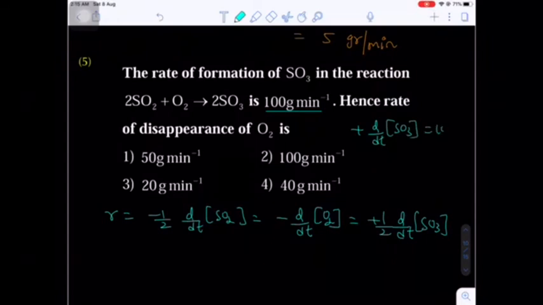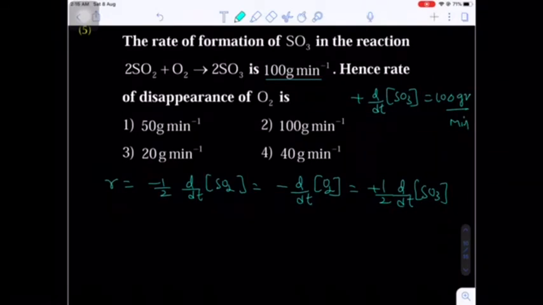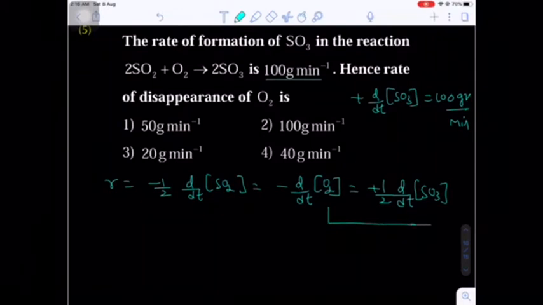In the question, the rate of formation of SO3, that is plus d by dt of SO3, is given, which is equal to 100 gram per minute. Again remember, this is given in grams, so we have to convert into moles. Now the relation between disappearance of O2 and formation of SO3 is the relation between these two.